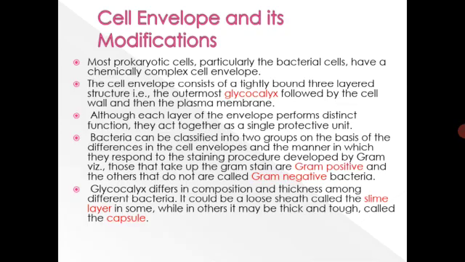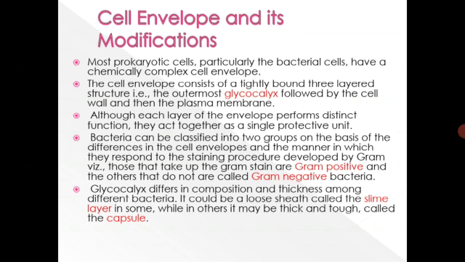Cell envelope and its modifications. Most prokaryotic cells, particularly the bacterial cells, have a chemically complex cell envelope. The cell envelope consists of a tightly bound three-layered structure, that is the outermost glycocalyx, followed by the cell wall, and then the plasma membrane. So first is a glycocalyx, which is followed by the cell wall, and then it is having a plasma membrane. Although each layer of the envelope performs distinct function, they act together as a single protective unit.